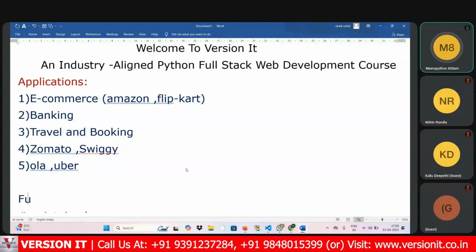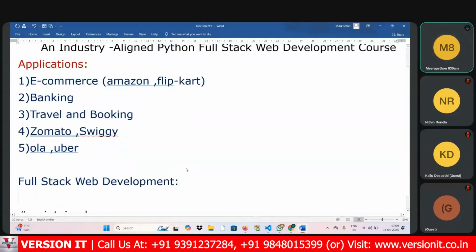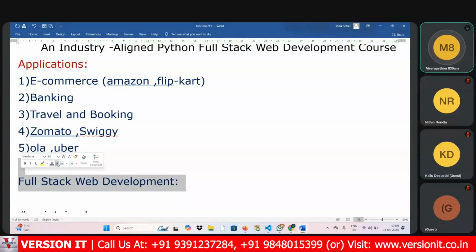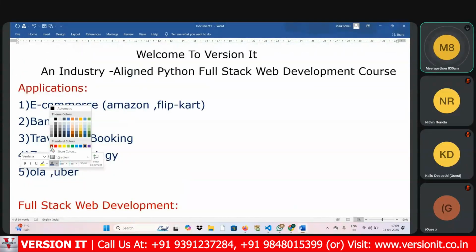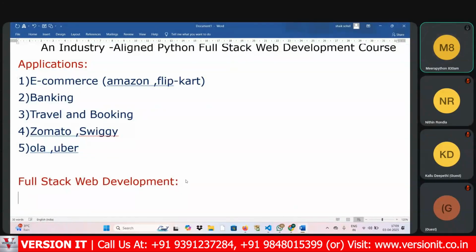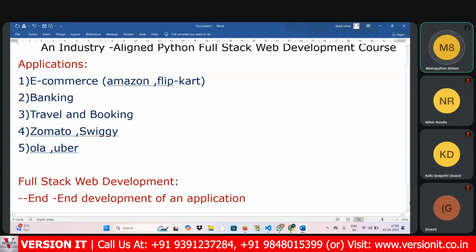First, we'll discuss what is meant by full stack web development. Everyone has understood why we are learning this course, because it has applications in almost every domain. Next, what we are going to discuss is what is meant by full stack web development. Full stack web development, you can say, is end-to-end development of an application. End-to-end development of an application, we can call it full stack web development.